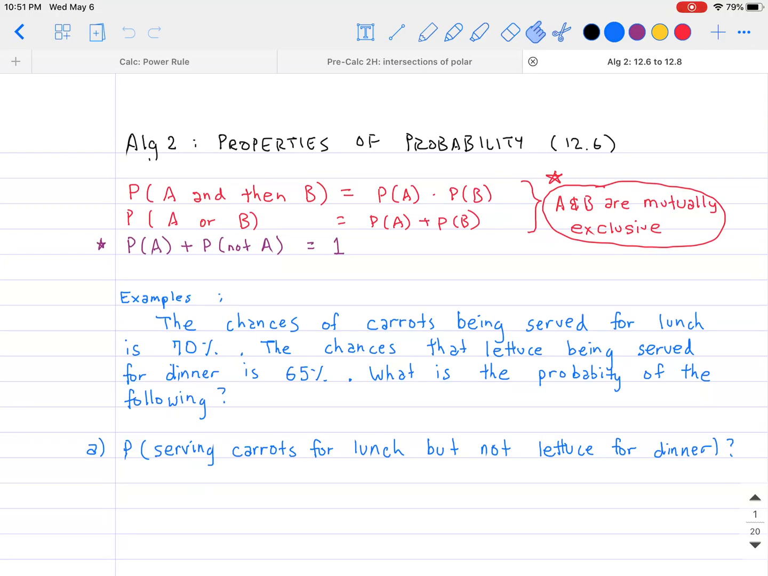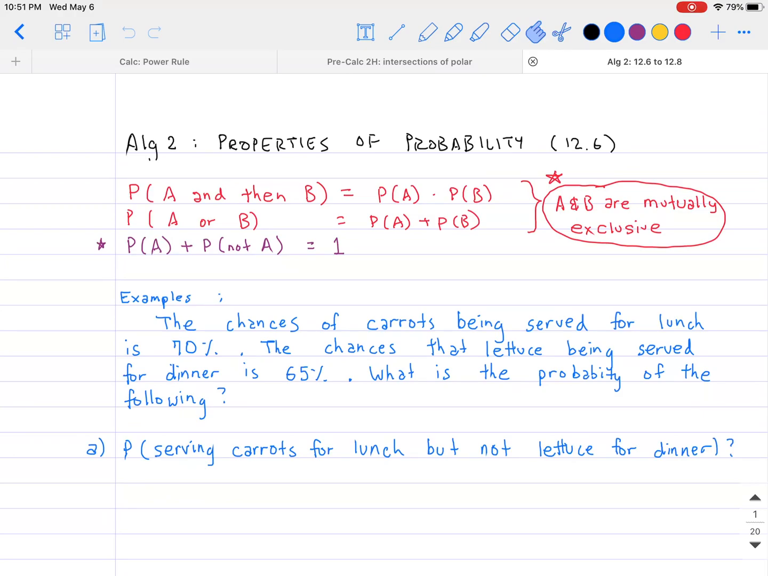Hi everybody, today we will be talking about, from Algebra 2, the properties of probability. This is going to come after the section of learning how to deal with permutations and also combinations. This is something that allows us to build off of what we learned previously, and we will see how that actually works out right now.